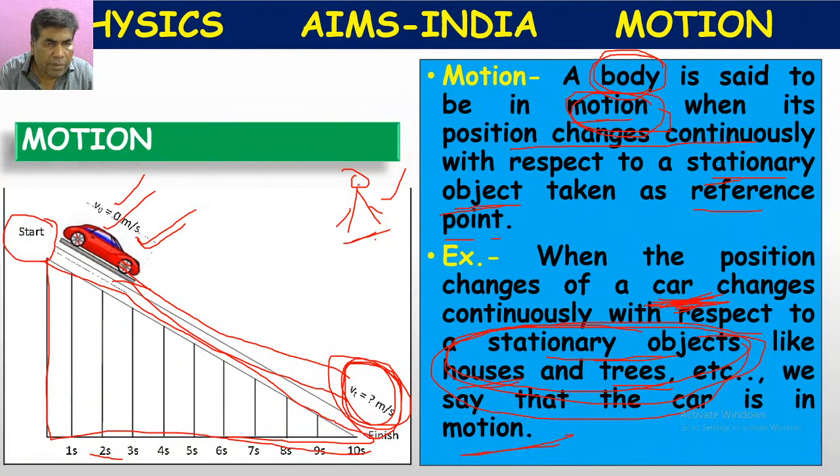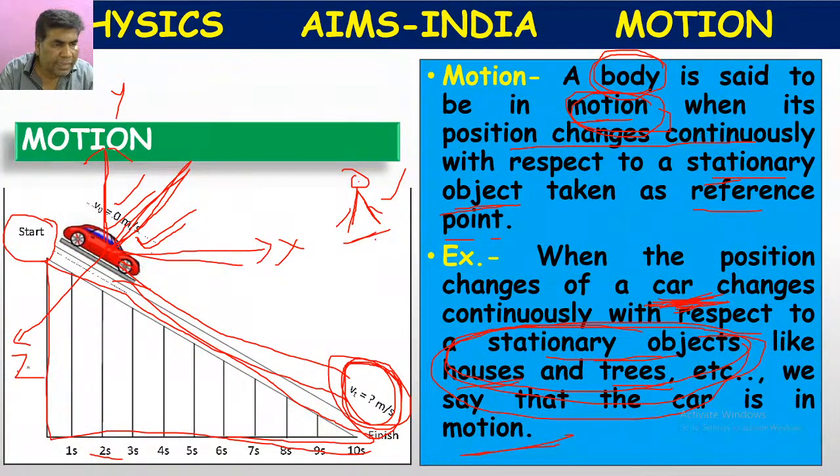Here, reference point means, for the observer or for the car, we have to attach some axes, like the coordinate axes, x-axis, y-axis, or z-axis, and take this point as the origin. So with respect to this reference point, what is happening to the car? It is moving.